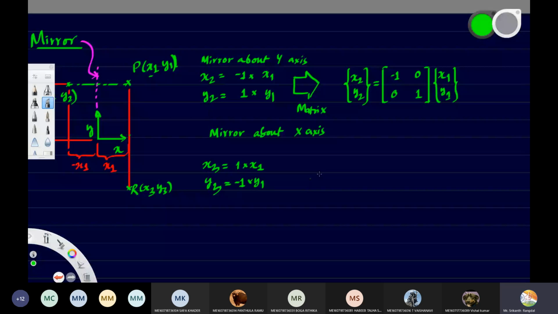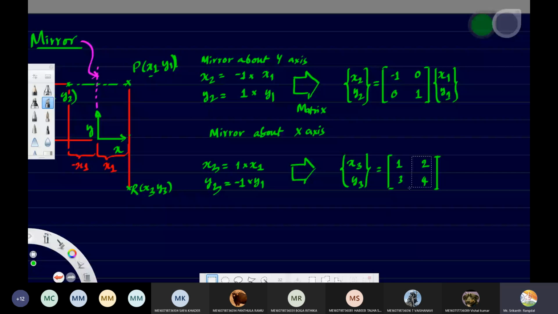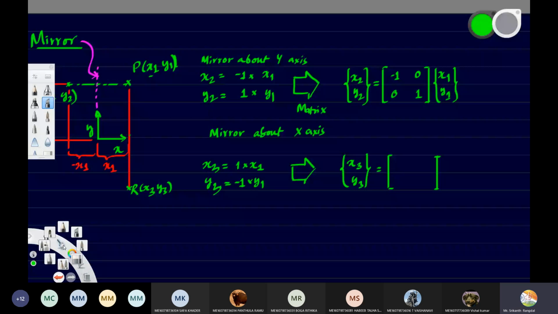So once again, we have to write it in the matrix format. How will it be? x3, y3 will be equal to how much? Come on, tell me. First tell this one, second, third, fourth in the same order. 1 0 0 minus 1.